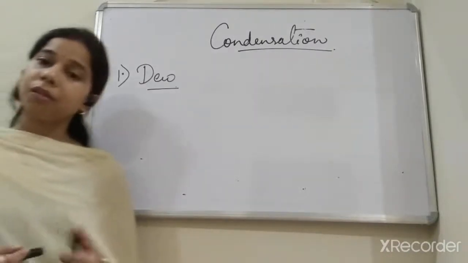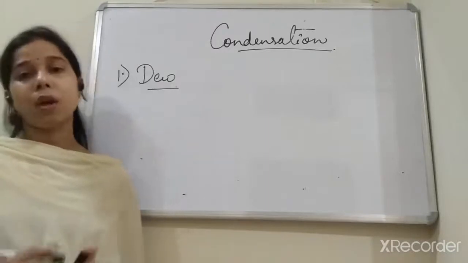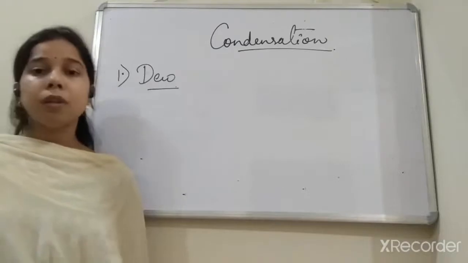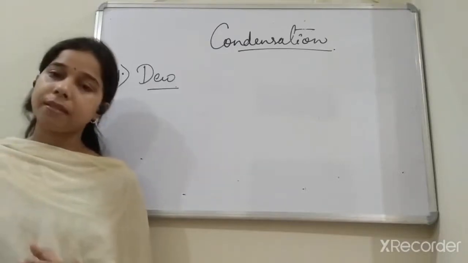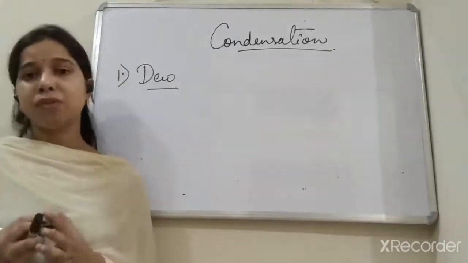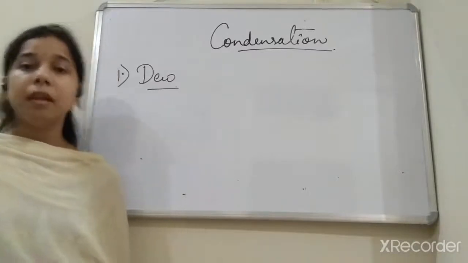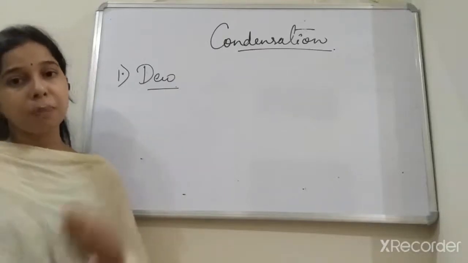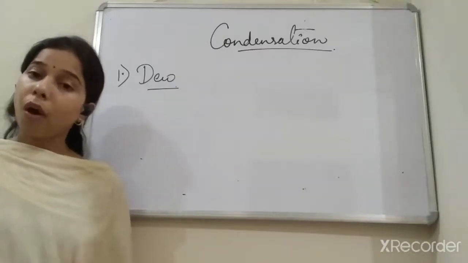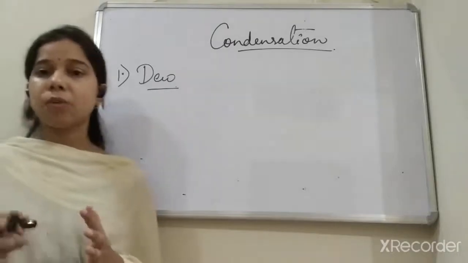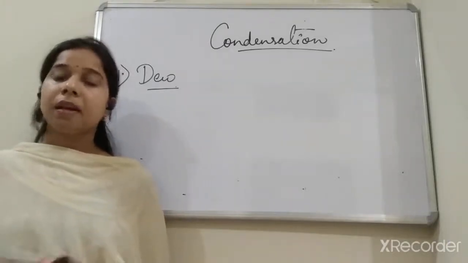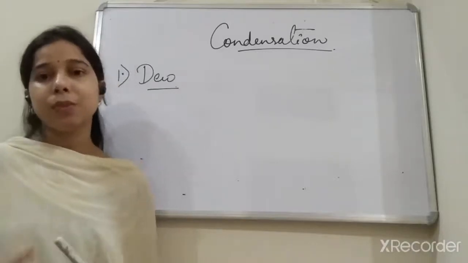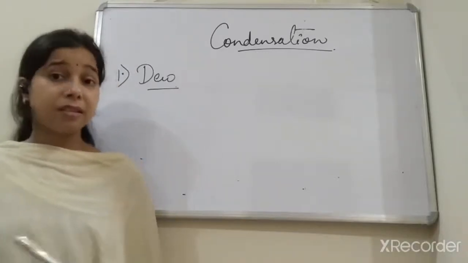So how does the formation of dew occur on the surface of the leaf, students? Basically, the water vapor which is present around the plant, during night the temperature is low. Okay, so at night time the temperature becomes low, and due to which the water vapor which is present around the plant gets converted into water again. So on that basis we can say that the condensation process occurs.